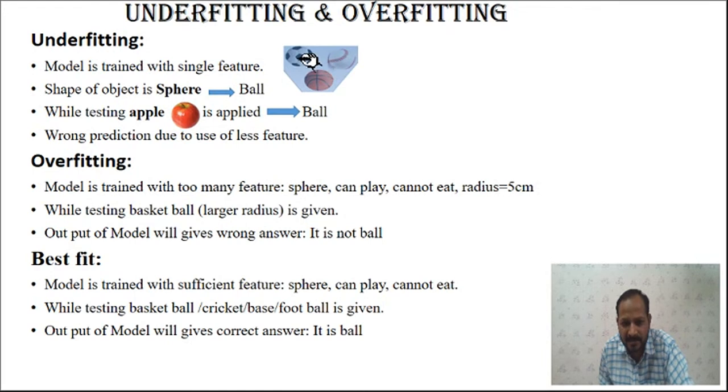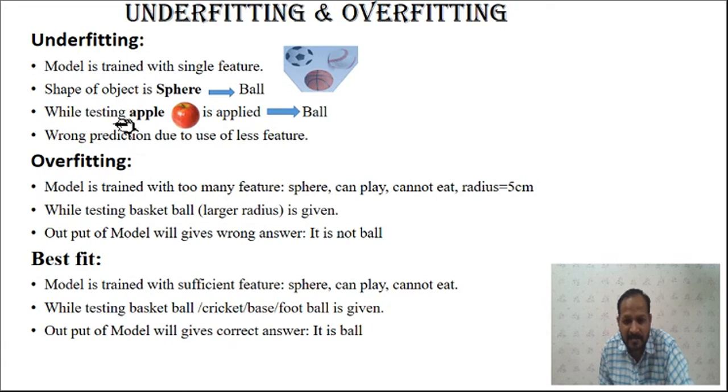Okay, so these are some types of ball. Maybe this is your football, this may be the cricket ball, or this may be your basketball. All these are balls and all have the sphere shape. So anything with sphere shape will be the ball. That is our training using only the single feature. While testing, for this one it will work okay.